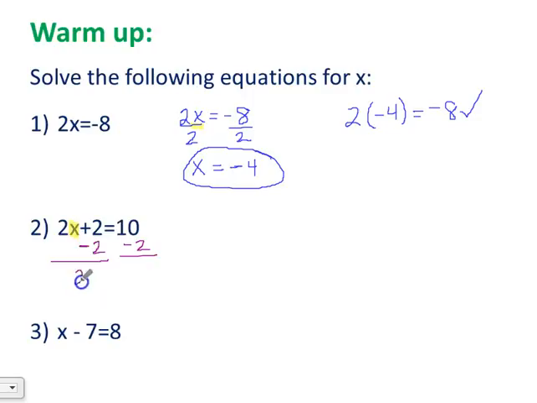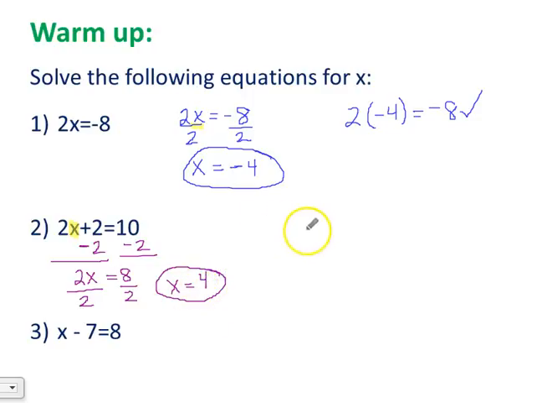So now we're left with just 2x on the left side equals 8. 10 minus 2 is 8. Now we look, what's being done to our variable? It's being multiplied by 2, so to undo that, we're going to divide. The opposite of multiplying is dividing. So x would equal 8 divided by 2, which is 4.